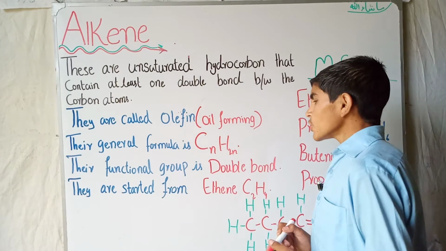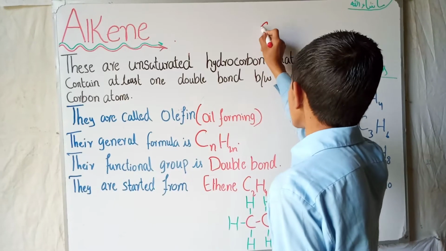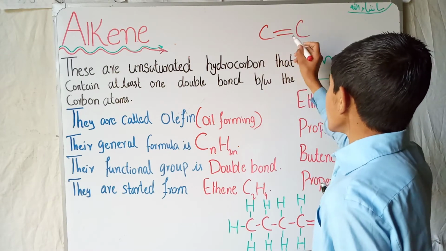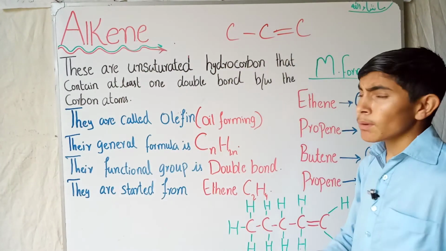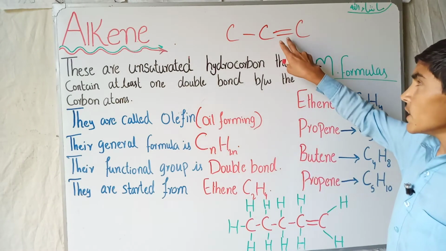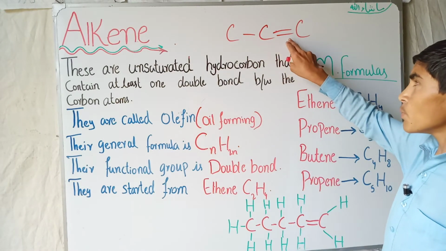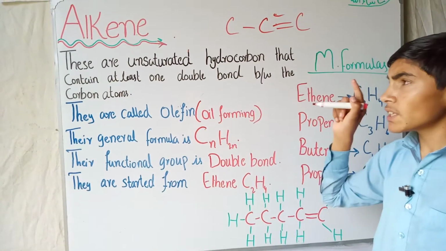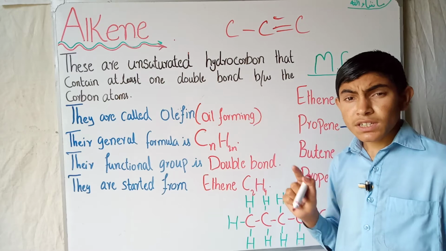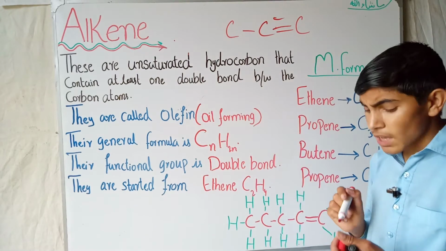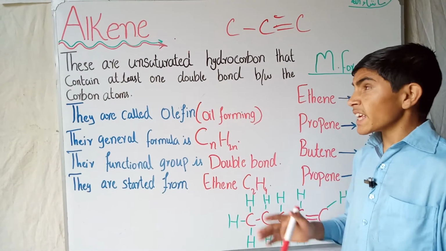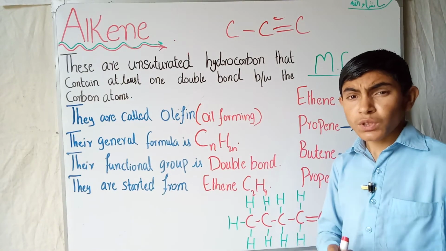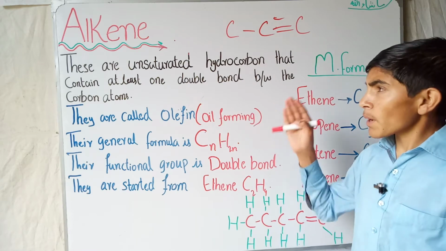It means that if we take one carbon atom like so, there will be at least one double bond between the carbons. One will be single, the second will be double. In the alkane there was a single bond, but in the alkene there will be one double bond between the carbon atoms, and this double bond makes it unsaturated, due to which it reacts with a lot of substances, unlike the alkane.